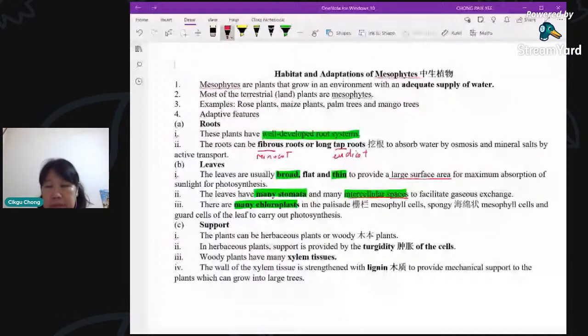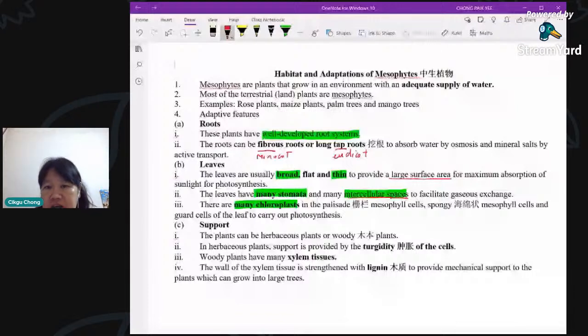Okay, remember, water is always absorbed by osmosis, and absorbing mineral salts is by active transport. So ions are pumped into the cells. Okay, leaves. What about leaves? They are usually broad, right? They are flat, they are thin, like a lamella. Just refer back to the chapter, to the first part when we talked about the structures of the leaf. Okay, they all apply to the mesophytes.